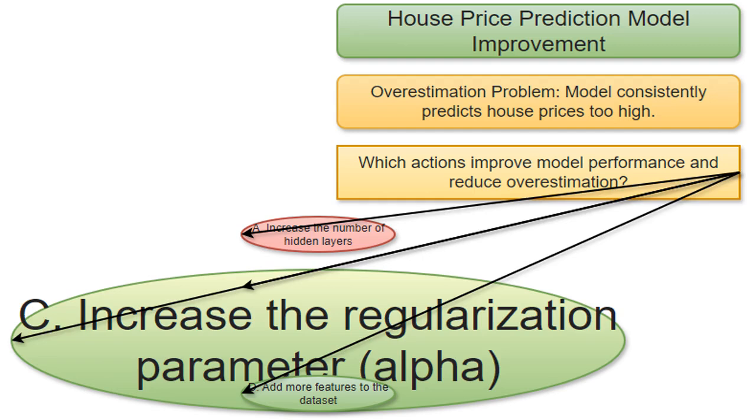Regularization is like adding a penalty for using overly complex models. The parameter ALPHA controls the strength of this penalty. Increasing ALPHA discourages large weights in the model, simplifying it and helping prevent overfitting and thus reducing overestimation.